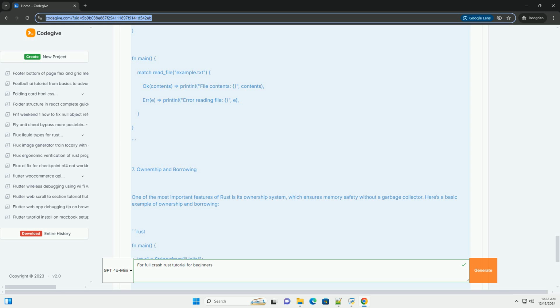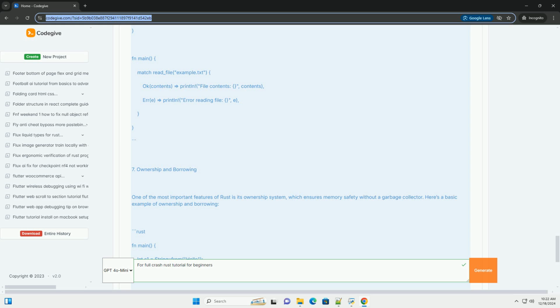3. Open the file in your favorite text editor and add the following code. Rust: fn main() { println!("Hello, world!"); }. 4. To compile and run the program, use the following command. Bash: rustc main.rs, then ./main. You should see Hello, world! printed in the terminal.